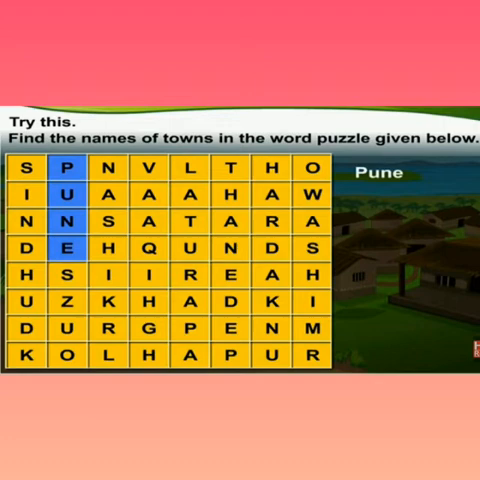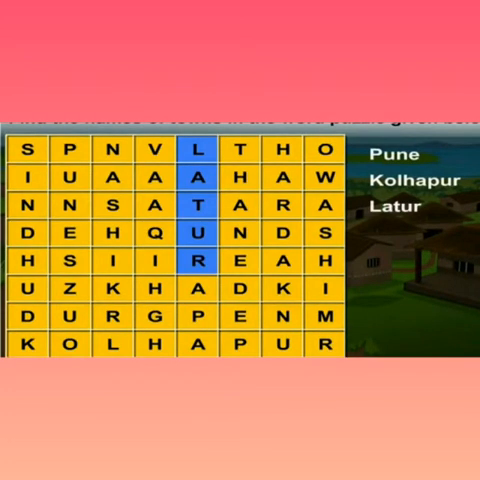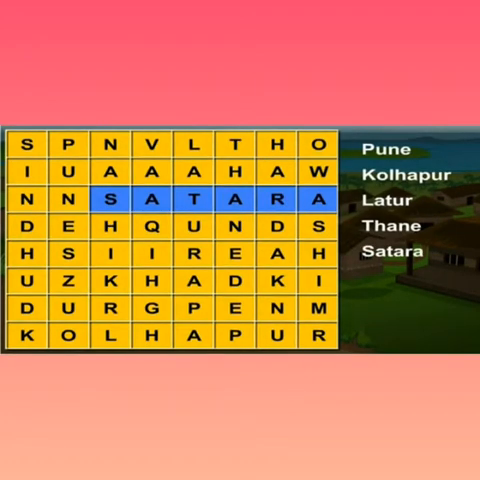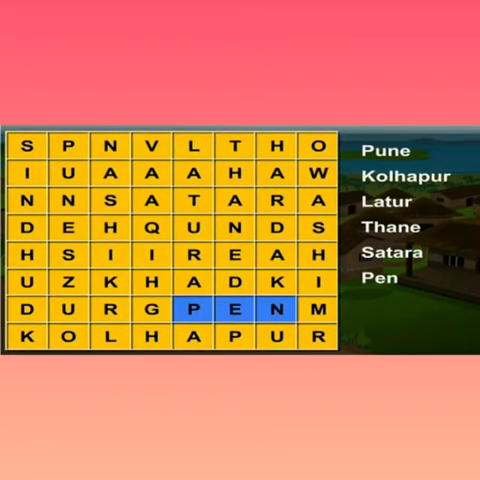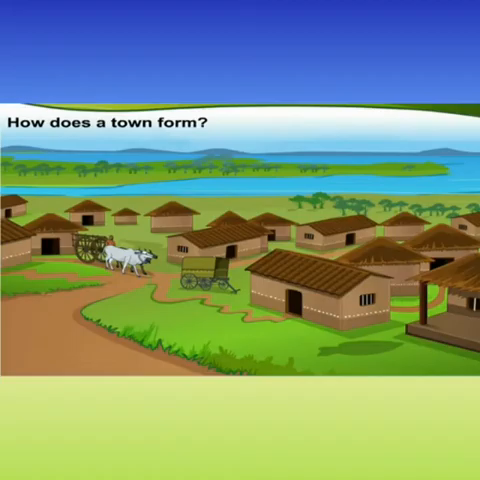Here is Pune. That is Kolhapur. This is Latur. That is Thane. This is Satara. That's Paithan. That's Nashik. Now, let us understand how does a town form.